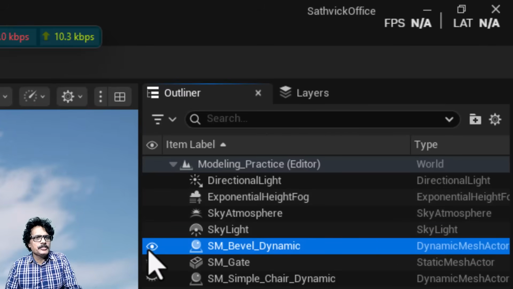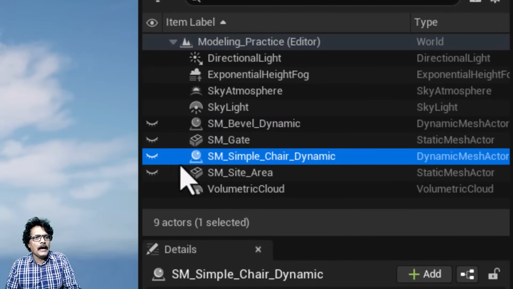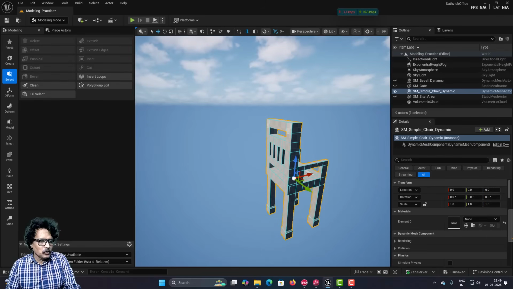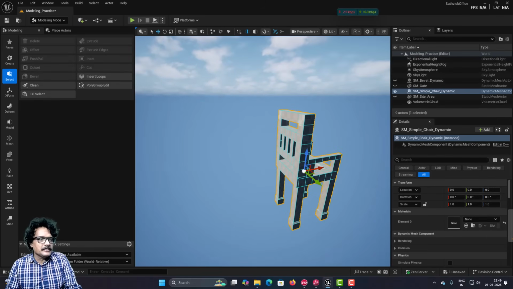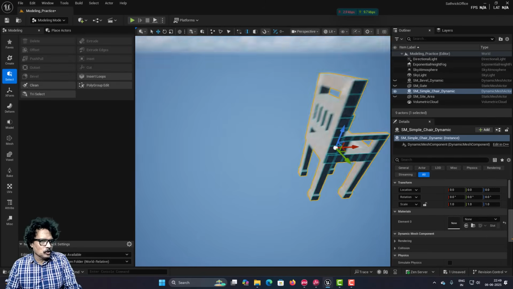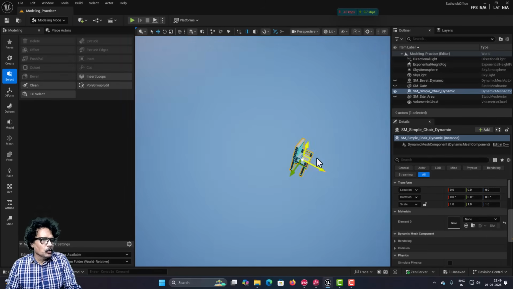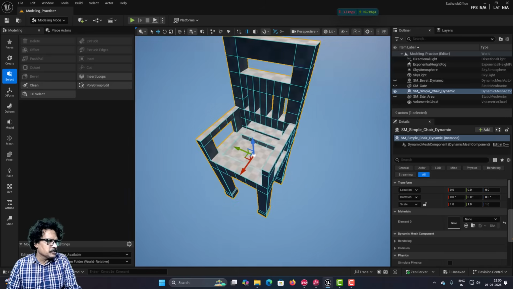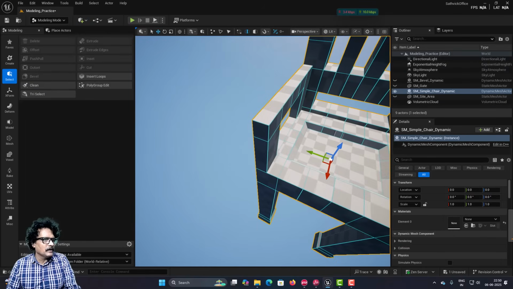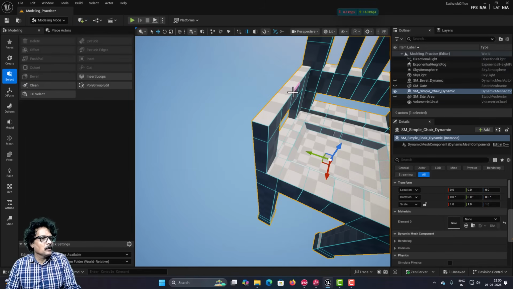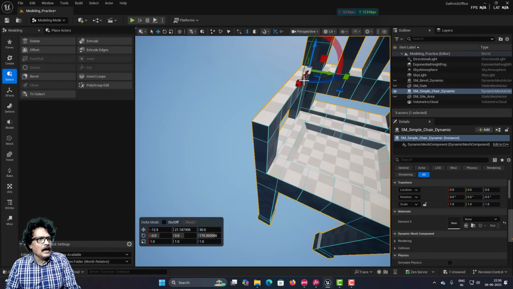Now, I will switch it off and I will now come back to my chair. I have to decide which all edges I want to be bevel. So, now I will just move around, use the navigation key W and come close forward like this, and now I am going to select this, and now I want to select first the edges of this arm and make it round. Now, to make these edges round, I have to select these edges.